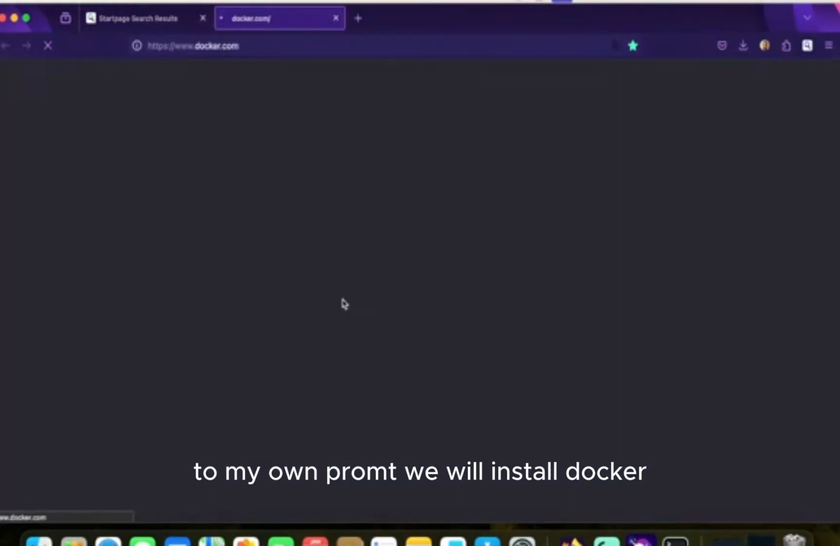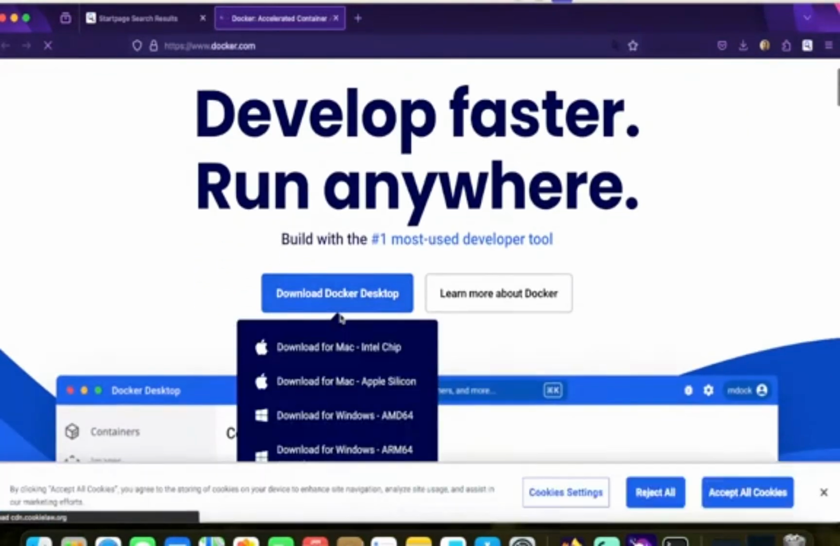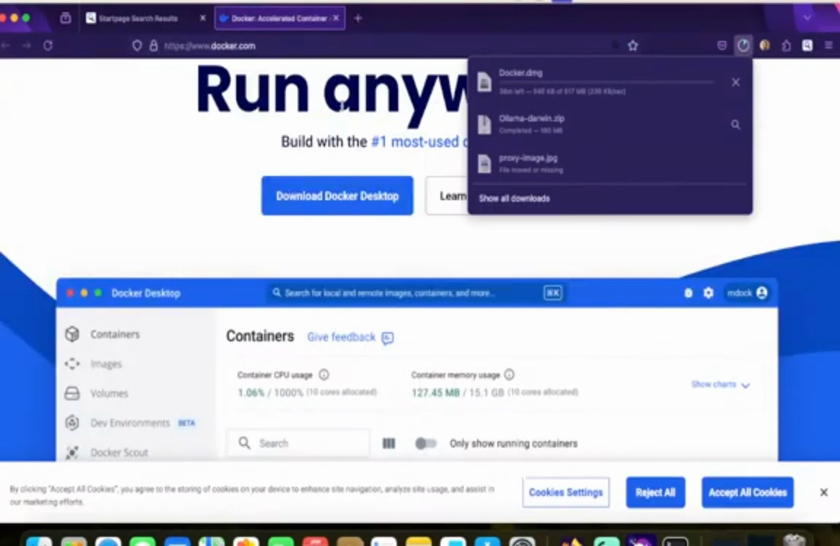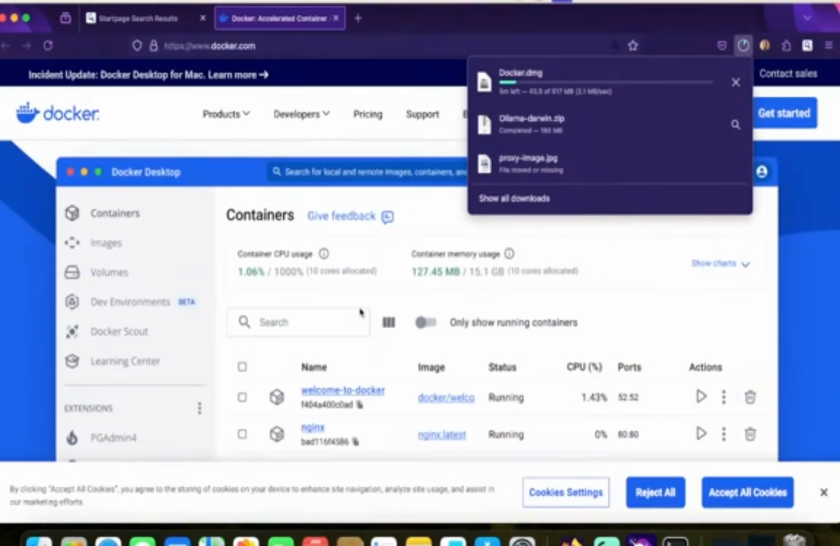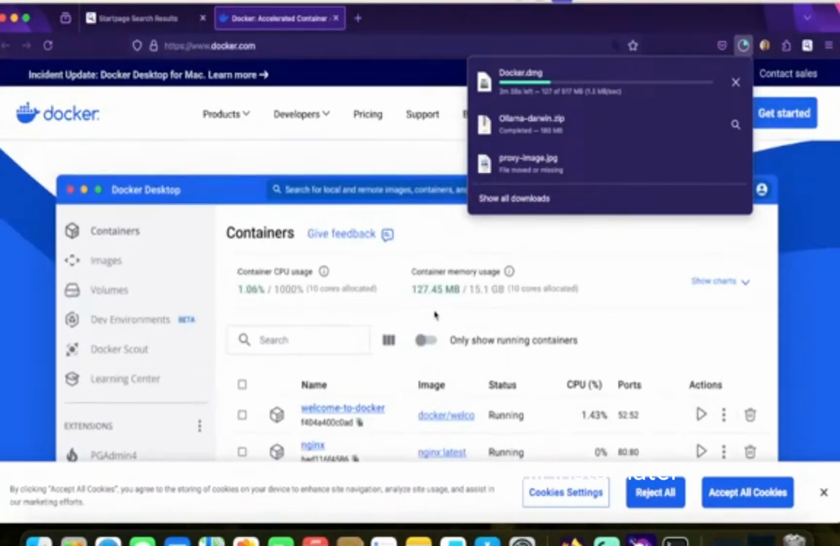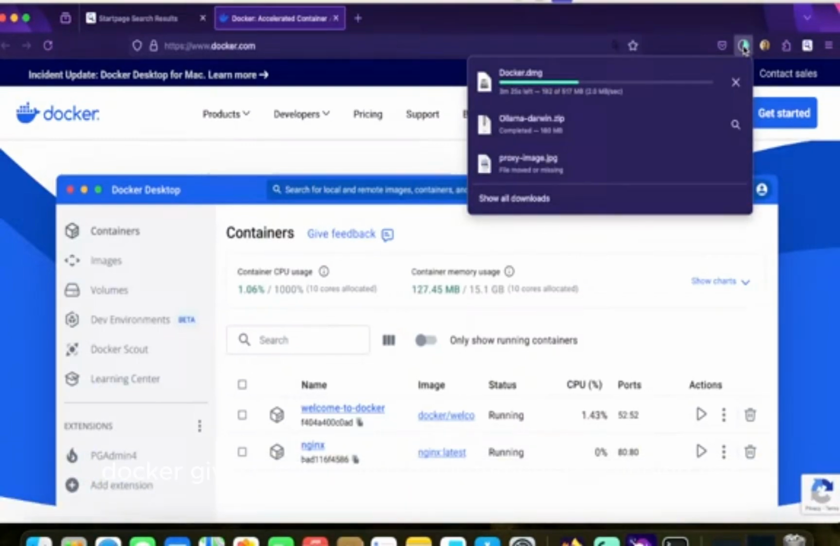Now we will install Docker. Choose the Docker for your operating system. Now, why we need Docker is that it gives the same environment for our WebUI container that we will install later. So, irrespective of the machine or the operating system we are working on, Docker gives us the same environment for running these LLMs.